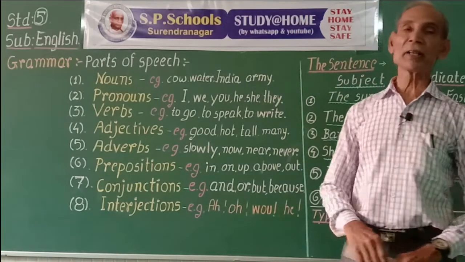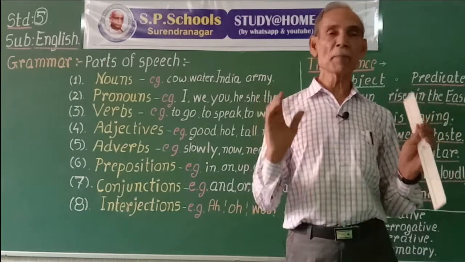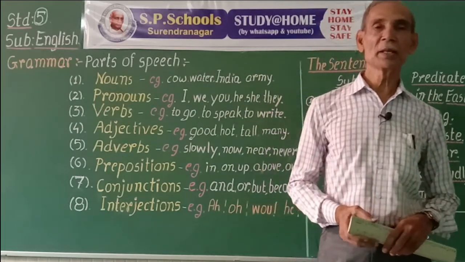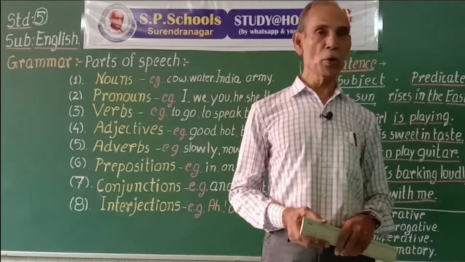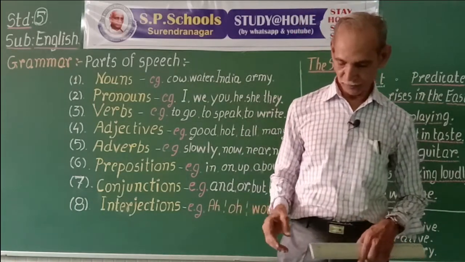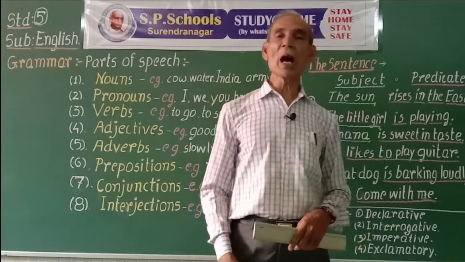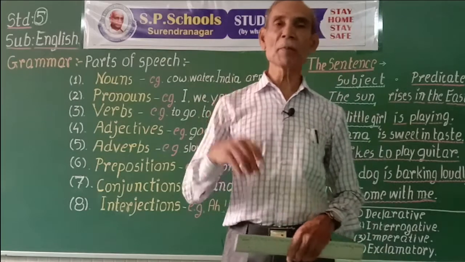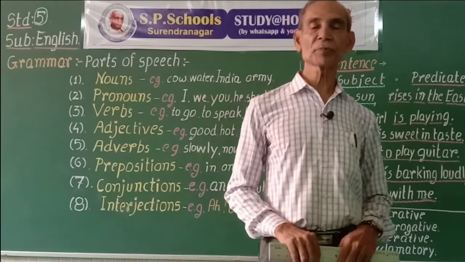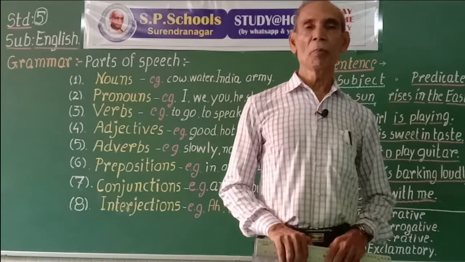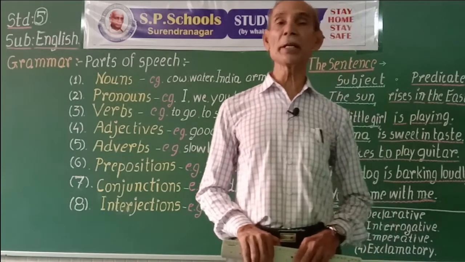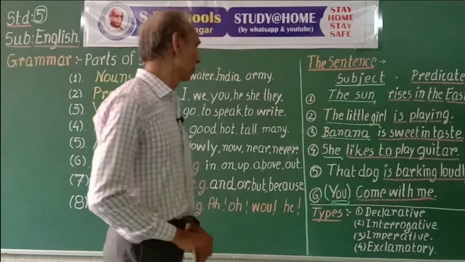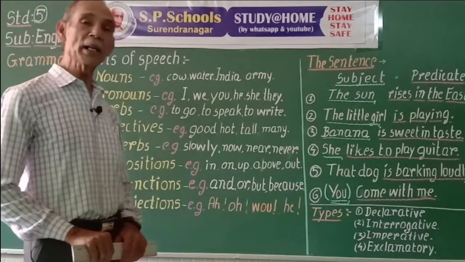Some nouns are given to identify some group. For example, army, bunch, crowd, etc. Some nouns express some state or feeling. For example, bravery, hatred, idleness.